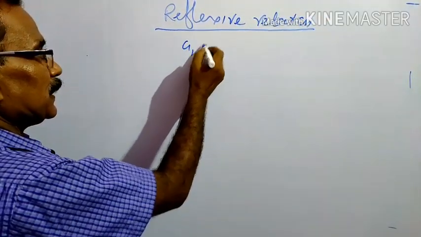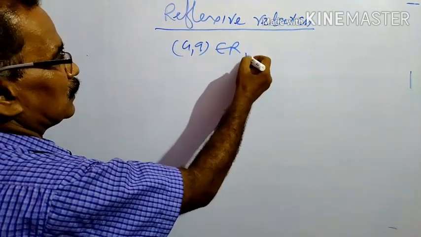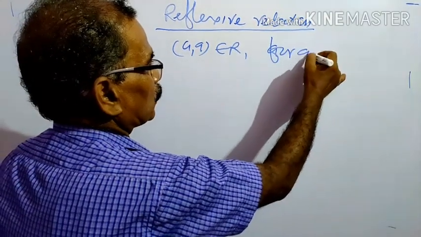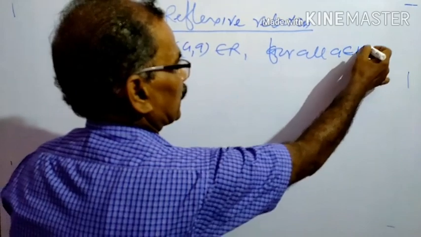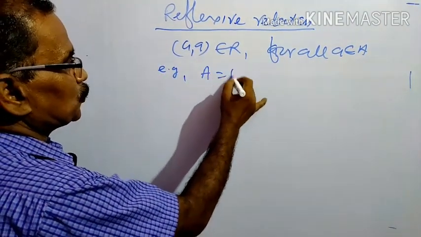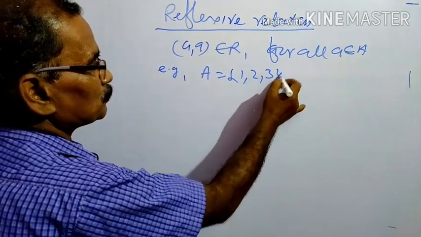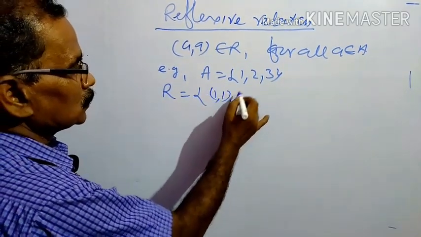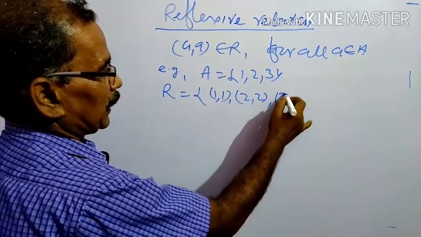Here (a, a) belongs to R for all a belongs to A. We take an example: A is equal to {1, 2, 3} and R is equal to {(1, 1), (2, 2) and (3, 3)}.